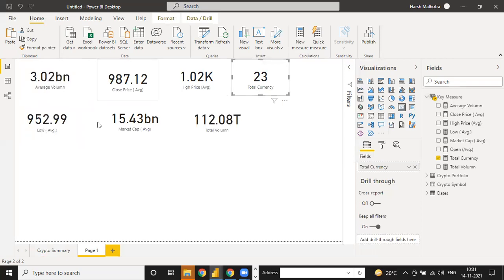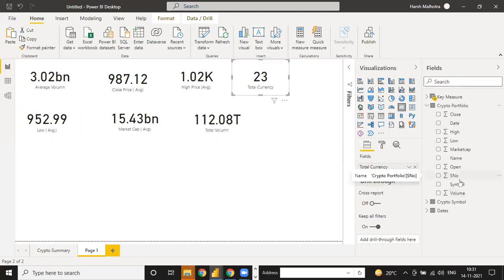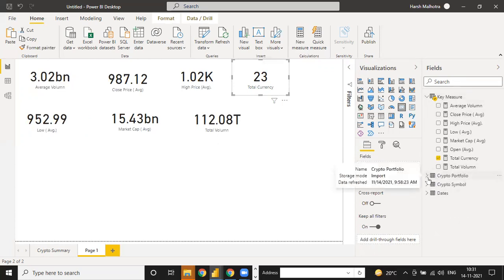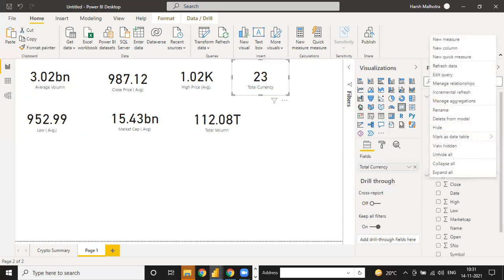Okay, and these are all implicit measures, and here we are using key measures. So guys, in the crypto portfolio we have all these things, but this is not reusable for any new purpose, because we have already created these measures. So we don't need this complete column. So I'm just going to hide this column.